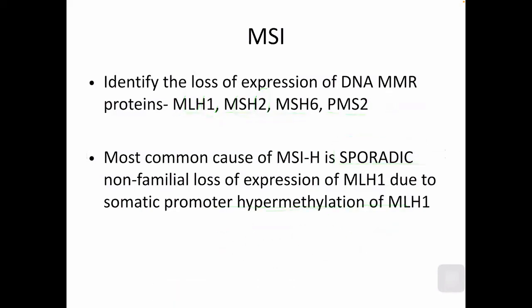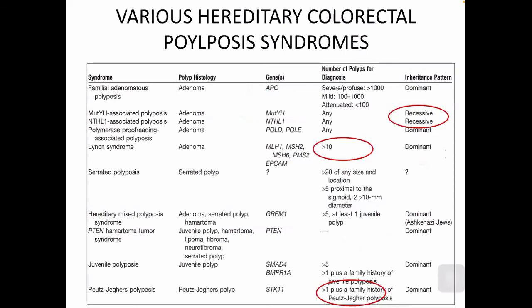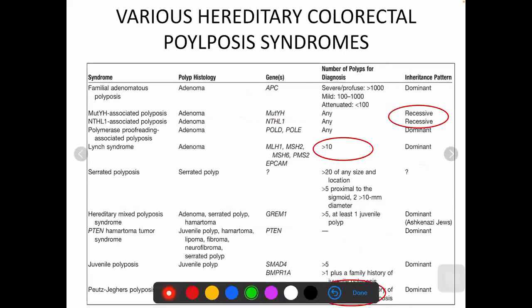So, what are the other hereditary syndromes that we know of other than FAP and Lynch? There is FAP, and there is the attenuated FAP, which has less than 100 polyps. In FAP, there is a variety of severe or profuse polyposis, which is more than 1,000 polyps. The mild variety will have 100 to 1,000 polyps, the attenuated less than 100, and the profuse more than 1,000 polyps.